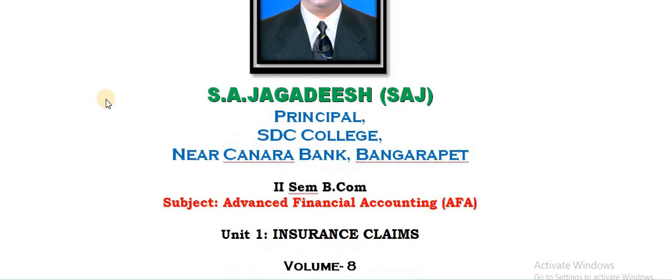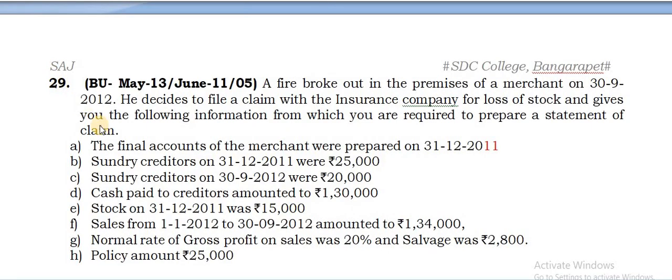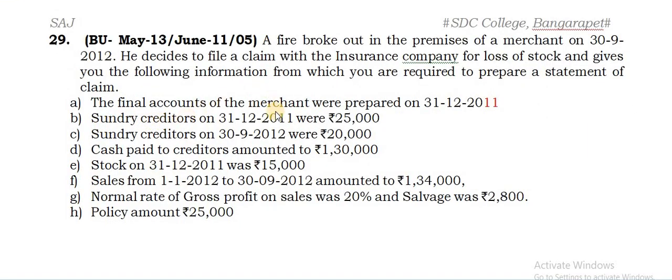So here we go with the 8th volume of the chapter Insurance Claims. You can consider the next question. Question number 29. A fire broke out in the premises of a merchant on 30/9/2012. He decides to file a claim with the insurance company for loss of stock and gives you the following information, from which you are required to prepare a statement of claim. So fire has occurred in the year 2012. Here you can find the final accounts of the merchant were prepared on 31/12/2011.